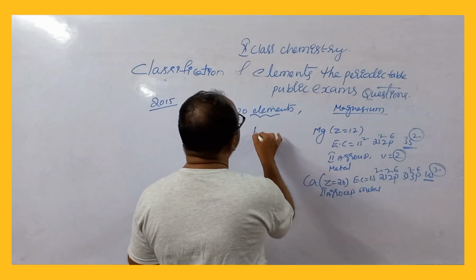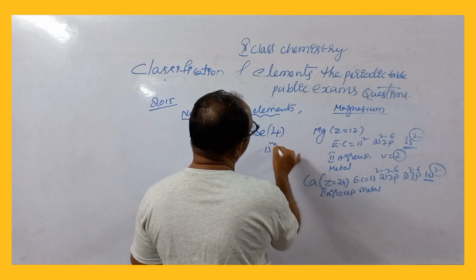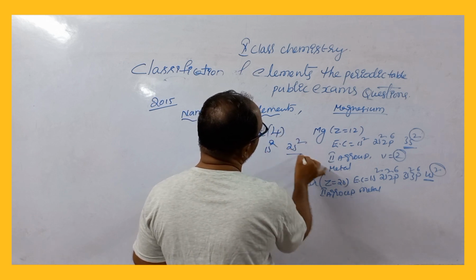Now we are taking beryllium. Its atomic number is 4. 1s2, 2s2. It is also a group 2A element.